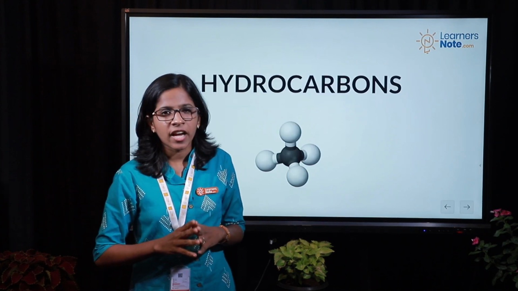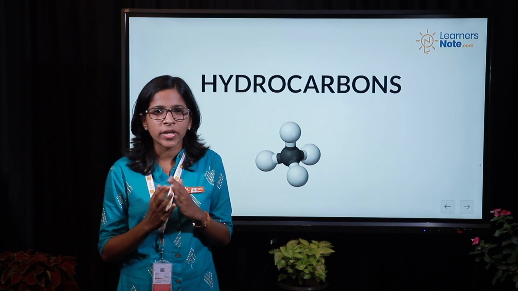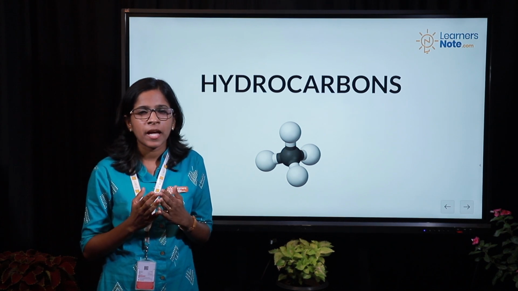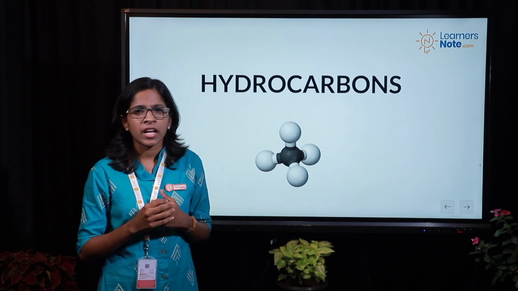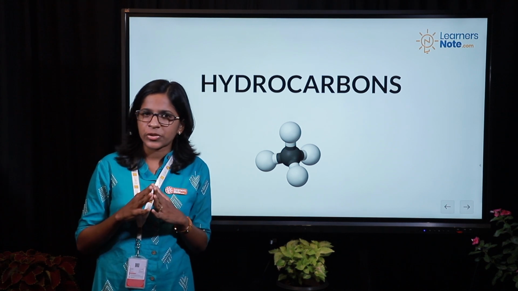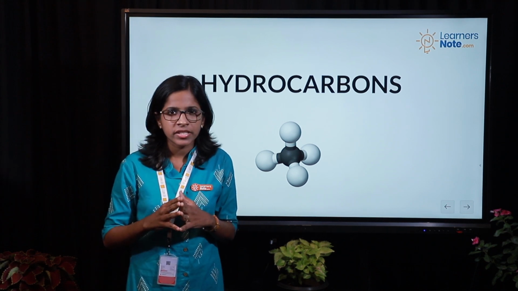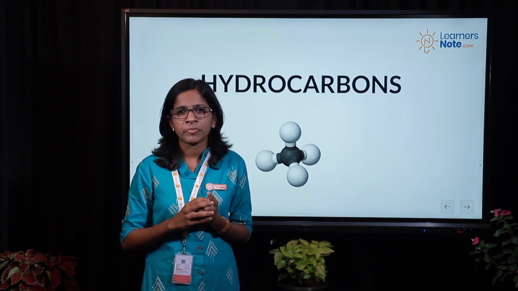So in this video we have discussed hydrocarbons. From the term itself it's very clear that hydrocarbons means molecules which consist of hydrogen and carbon. We have discussed three major types of hydrocarbons: saturated hydrocarbons, unsaturated hydrocarbons, and the third one, aromatic hydrocarbons.